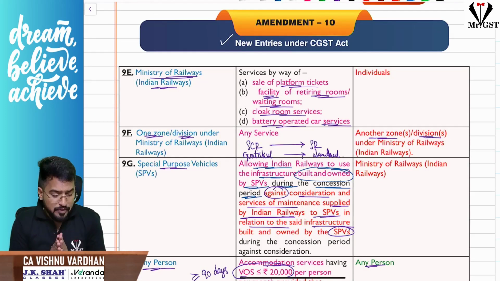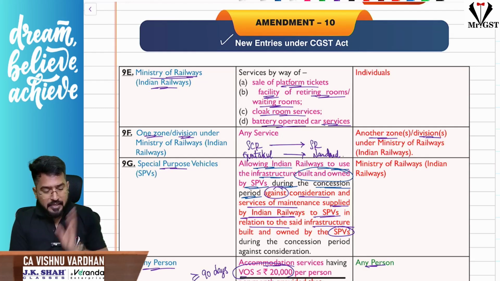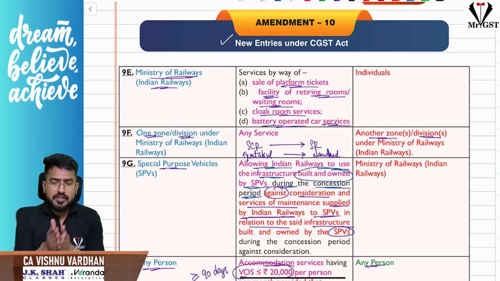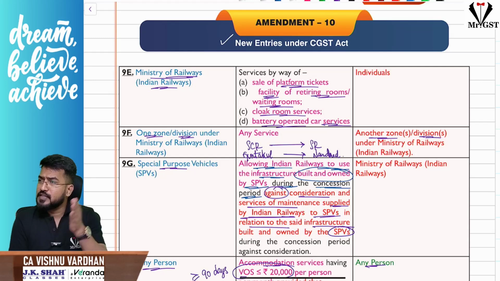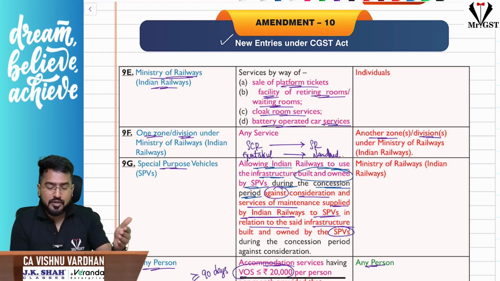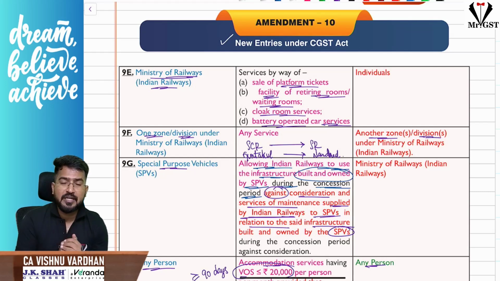So now the next one, sir, the new exemption entries in the CGST Act. First of all, one segment we will see: new entries regarding Indian Railways. Indian Railways are providing services by way of sale of platform tickets, and the facility of retiring rooms or waiting rooms, where you keep the luggage, cloak rooms, and waiting halls. For that you will be paying some consideration, and there are battery operated car services you will see in railway stations, on the platforms. For these services they charge some nominal consideration, and that is exempt under GST. This is one new entry.